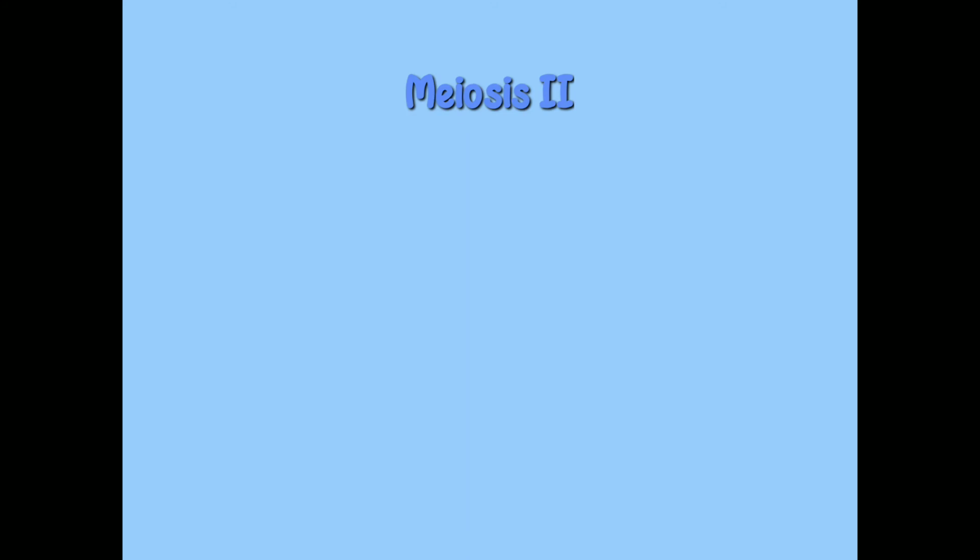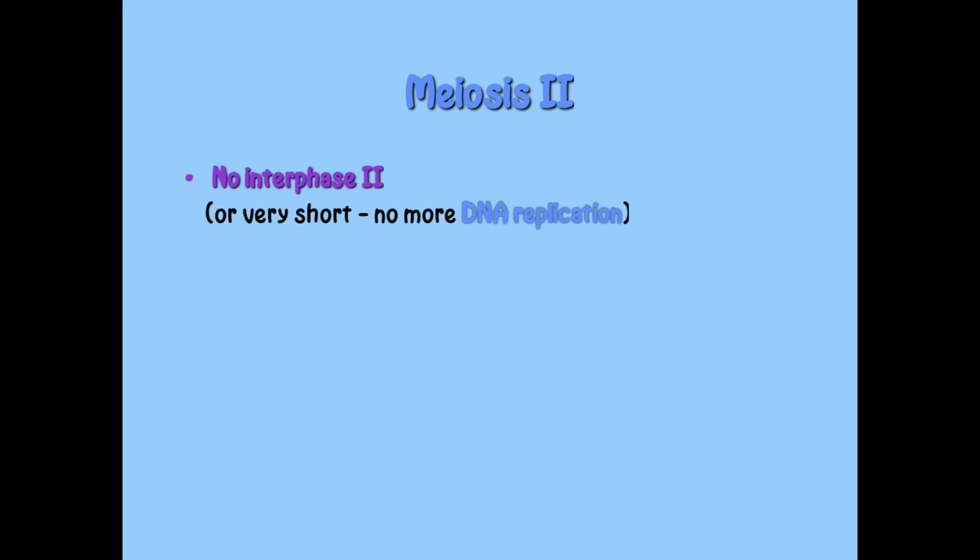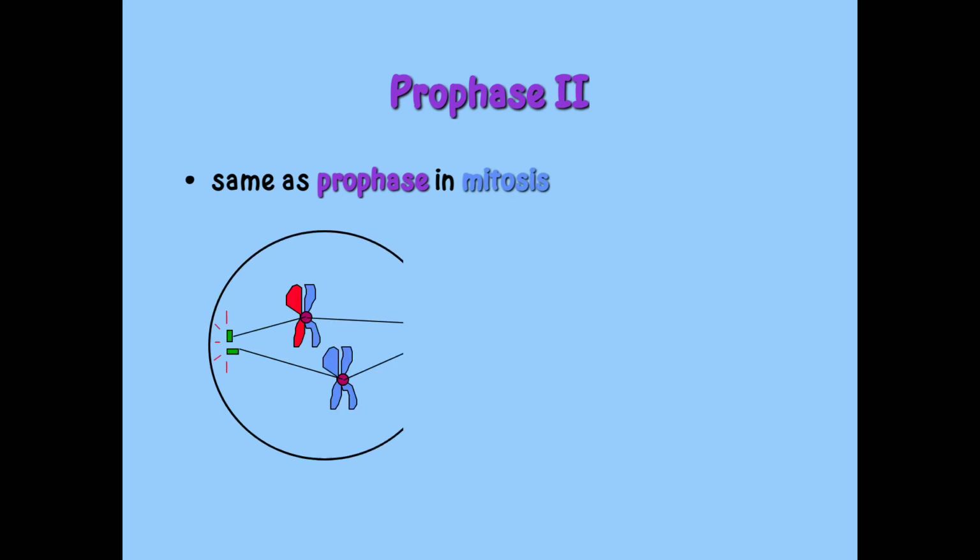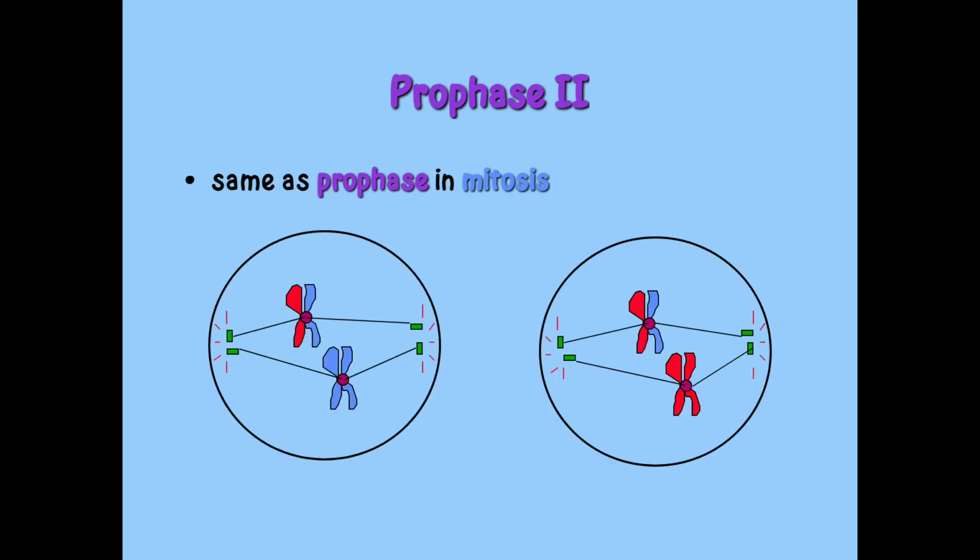Now we will see about meiosis second. There is no interphase second, or it is very short, with no more DNA replication during meiosis second. Remember, meiosis second is similar to mitosis. Prophase second is the same as prophase in mitosis. This is the diagram of prophase second.